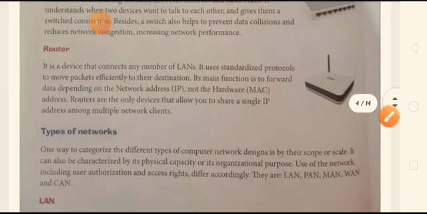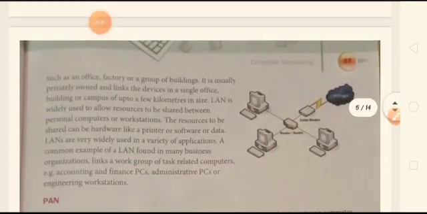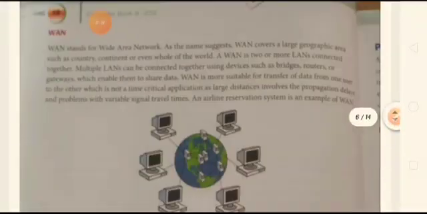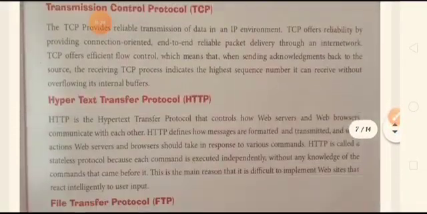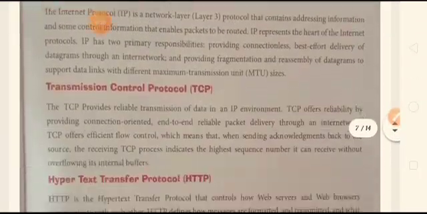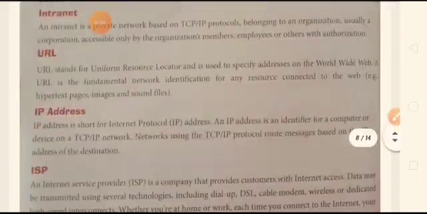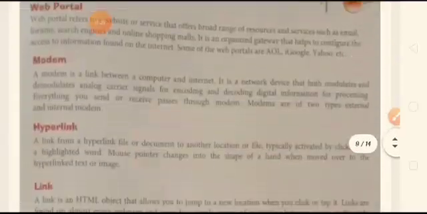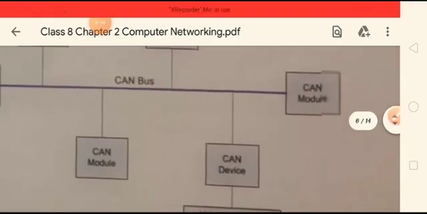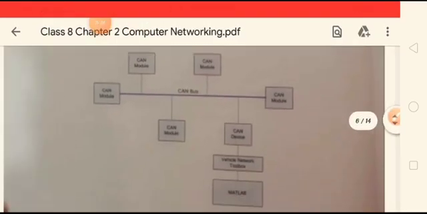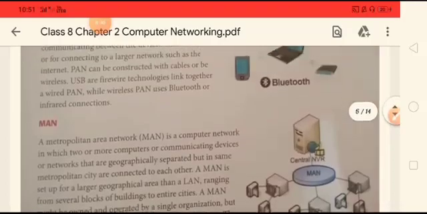So now our next topic is types of network, that is LAN, PAN, MAN, WAN and CAN. So these are the five types of network that we need to study, and then we will study about the protocols and some internet terms and cloud computing. So these are the topics which are left. So let us see what are the different types of network we have.